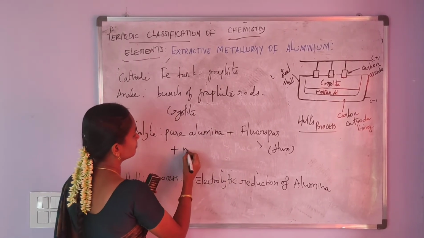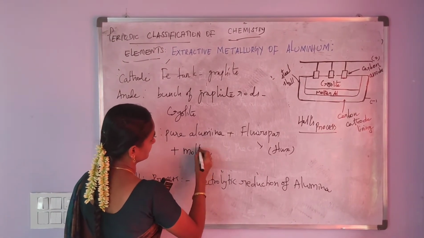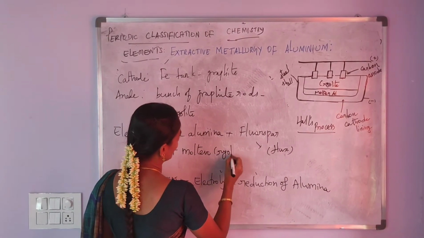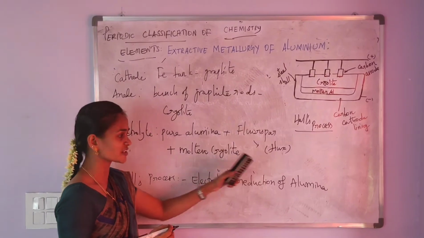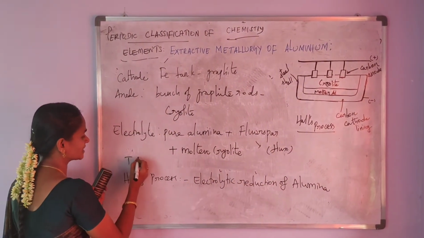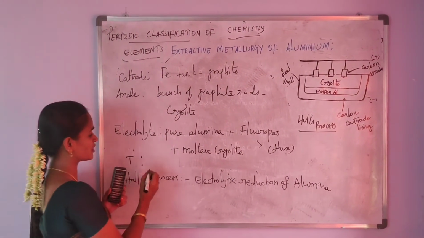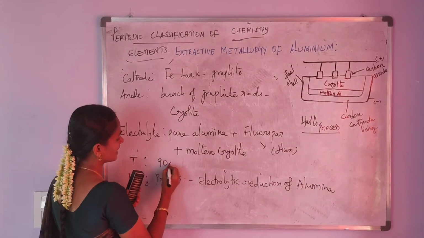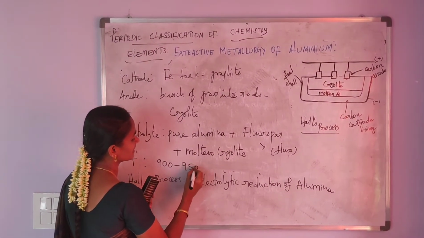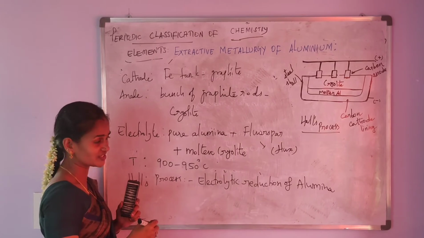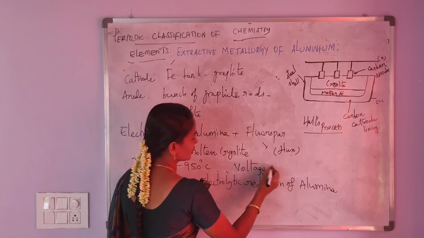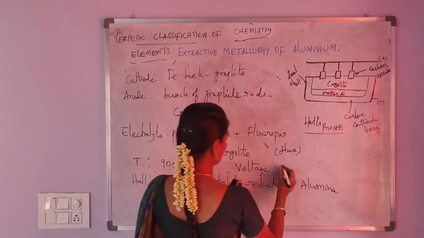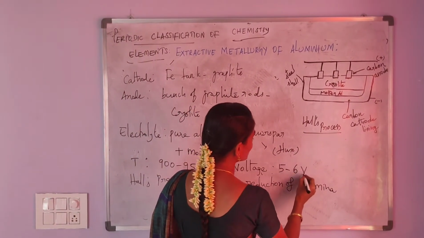And then molten cryolite. Electrolyte contains pure alumina, molten cryolite and fluorspar. And then the temperature used in this process is 900 to 950 degrees Celsius. And then voltage used in this process is 5 to 6 volt.